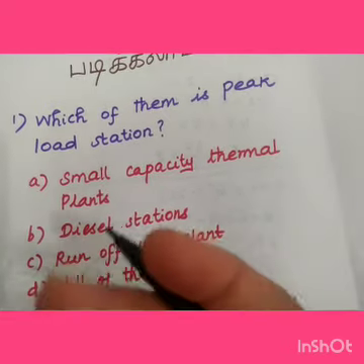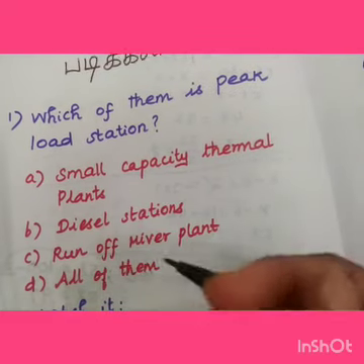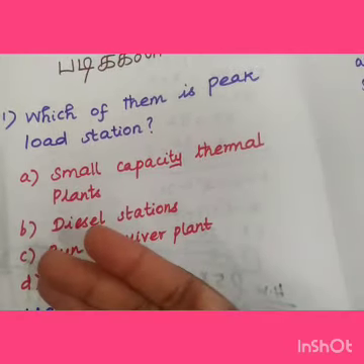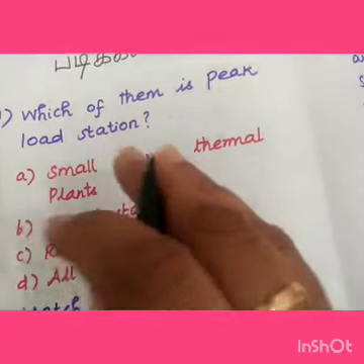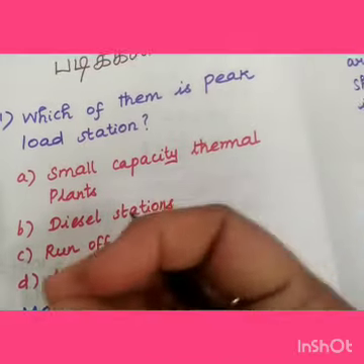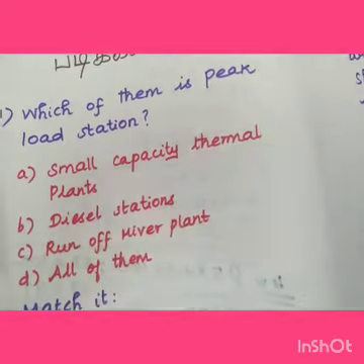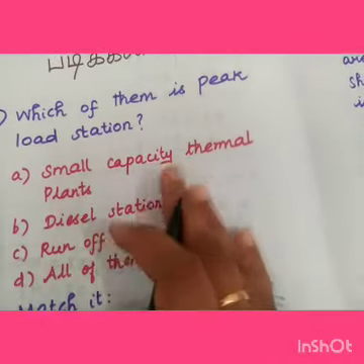Load means the amount of power in the electrical grid. Normally we can say base load and peak load. Base load is the basic amount of electricity that is always required. For example, base load power plants are nuclear power plant, hydroelectric power plant, biogas, biomass, solar thermal with storage. These are called base load plants.